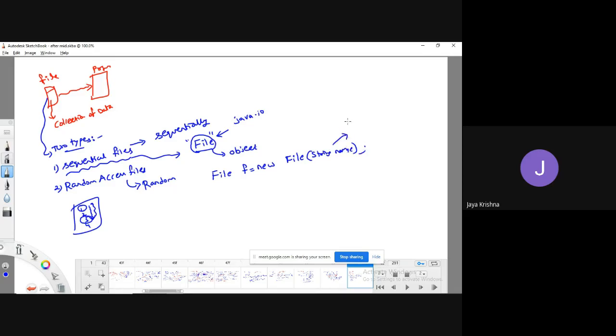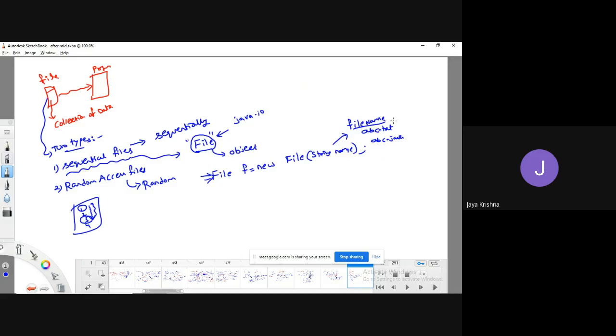String name defines any kind of file name, like abc.txt or abc.java or anything. So this is the way we create an object for a particular file.